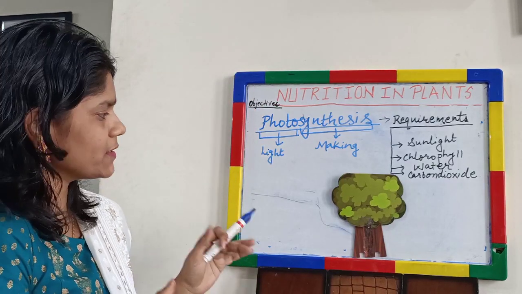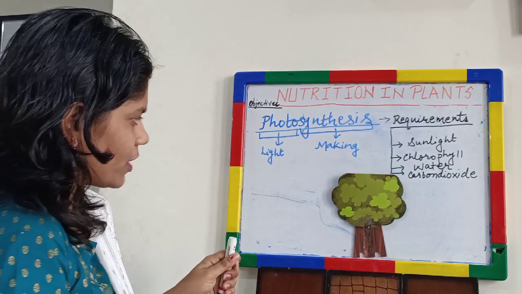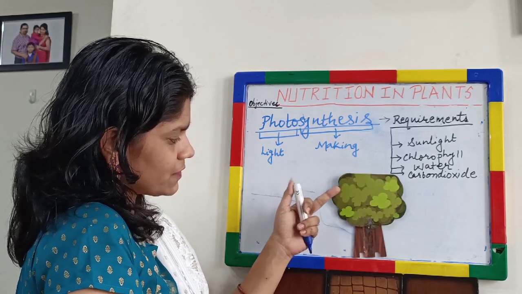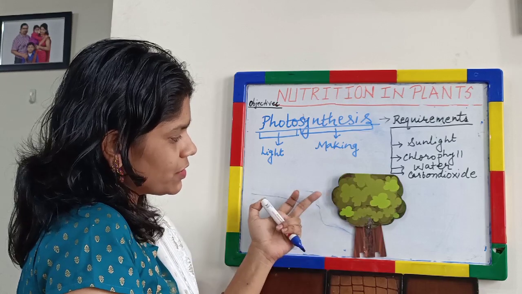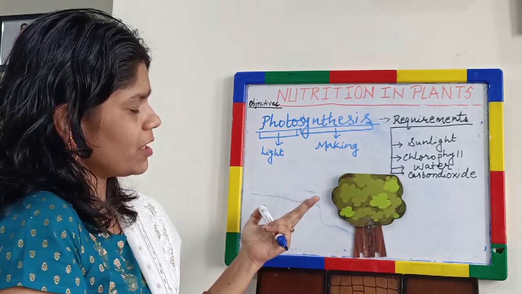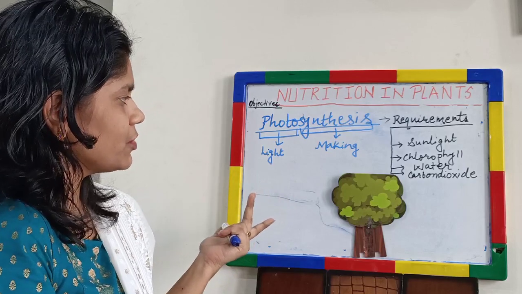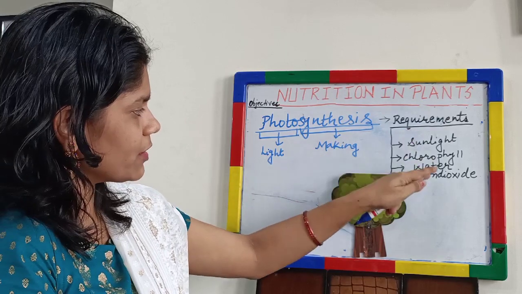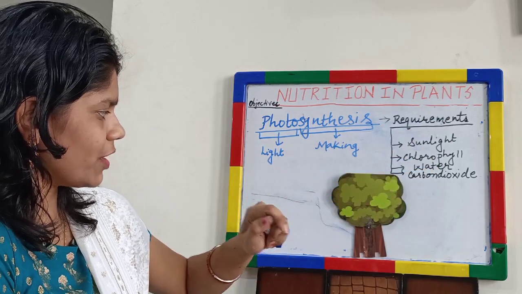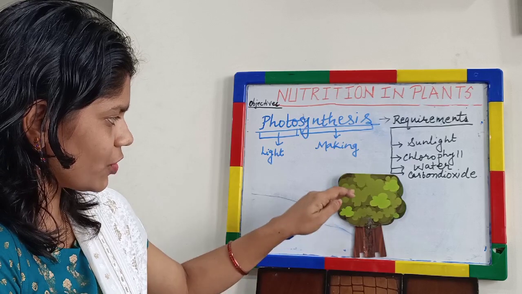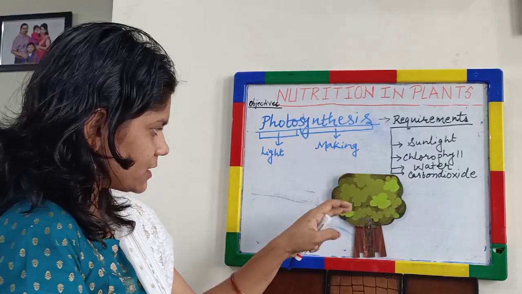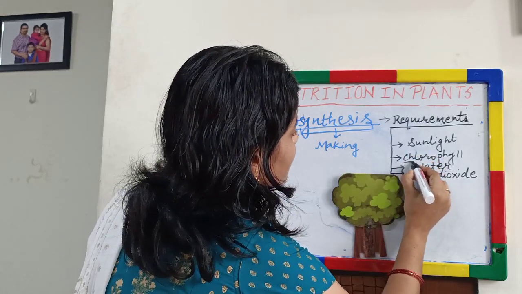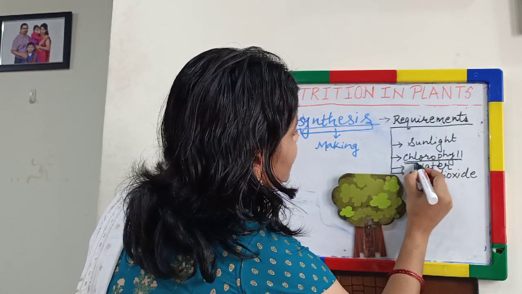So actually how does this process happen? You are already familiar with the structure of a plant. It is made up of leaves, stem, branches, roots, maybe flowers and fruits. So how do plants complete all their requirements for photosynthesis? For example, water. How does the water reach the leaves? So what is one need? One need is chlorophyll.